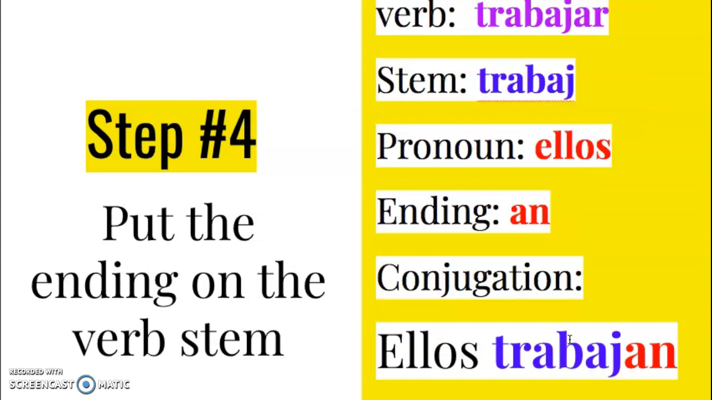So then I would put the verb stem and the ending together. So let's say I want to say they work. I would use the verb trabajar, since that means to work. I take off my AR, and it gives me the stem trabaj. My pronoun would be ellos, since I want to say they in this case. Don't know if it's a group of all male or female, so when in doubt, use the male pronoun. My ending that matches ellos would be an, and I just put that on the end. So then it becomes ellos trabajan, they work.